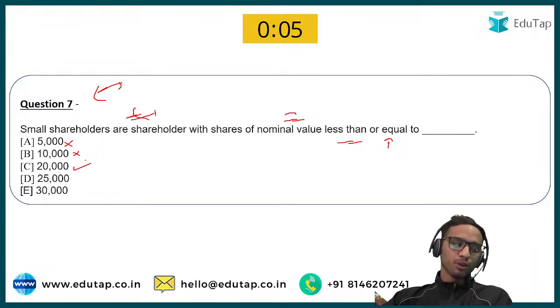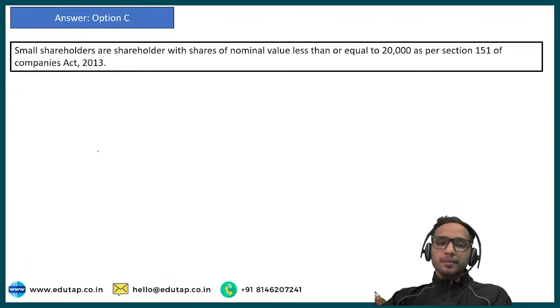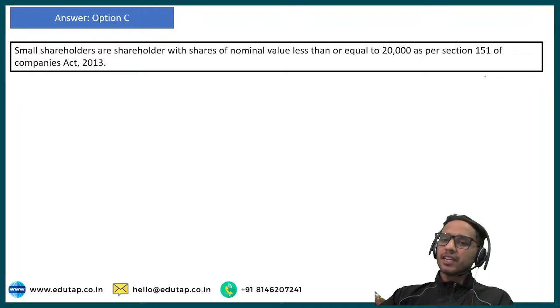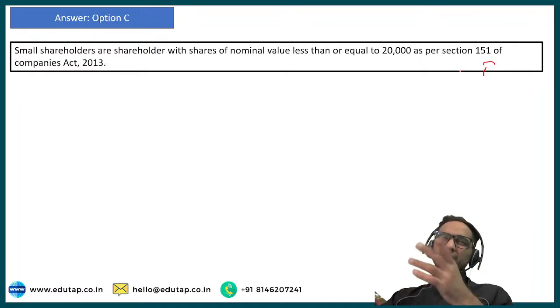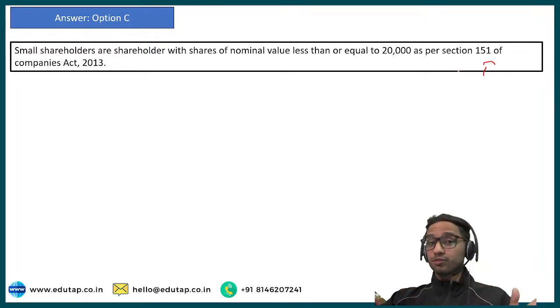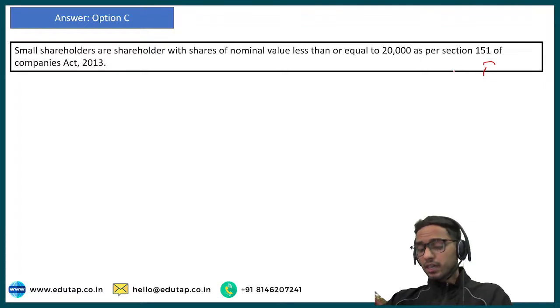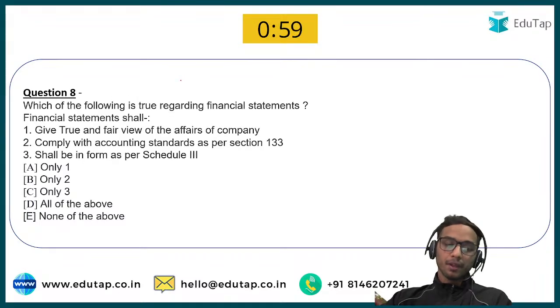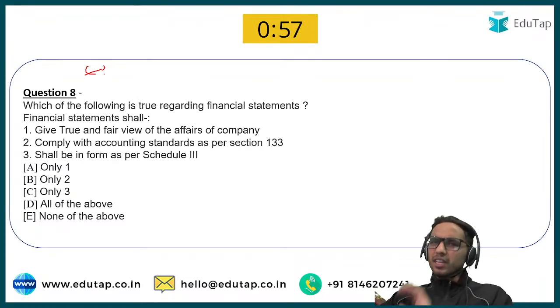So I can see most of you are correct. Very good. Now, the section is as per 151, but don't worry about the section number. Only 1 or 2 questions would be asked on the section. Even if you don't remember that, it will be okay. But the rest of the information you must remember, like penalty, days, all the provisions. Don't worry about the section, but only the important sections you need to remember, like 124 section we have.